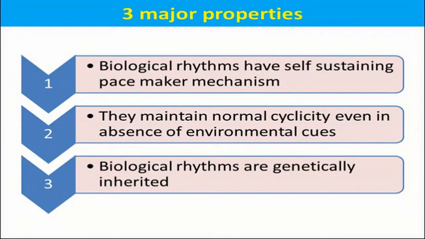Then they maintain normal cyclicity even in absence of environmental cues. So if sometimes environmental cue is not there, the cycle runs automatically, means it is set. The removal of the stimulus may not hamper or may not stop the cycle.